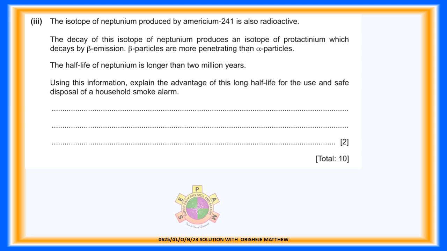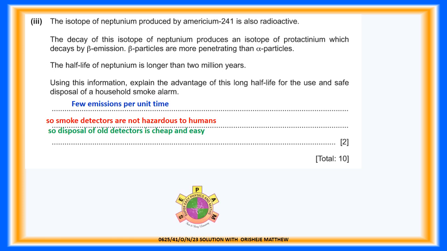Using this information, explain the advantage of this long half-life for the use and safe disposal of a household smoke alarm. For 2 marks. Answer: few emissions per unit time, so smoke detectors are not hazardous to humans. So disposal of old detectors is cheap and easy. The total marks for question 9 is 10 marks.